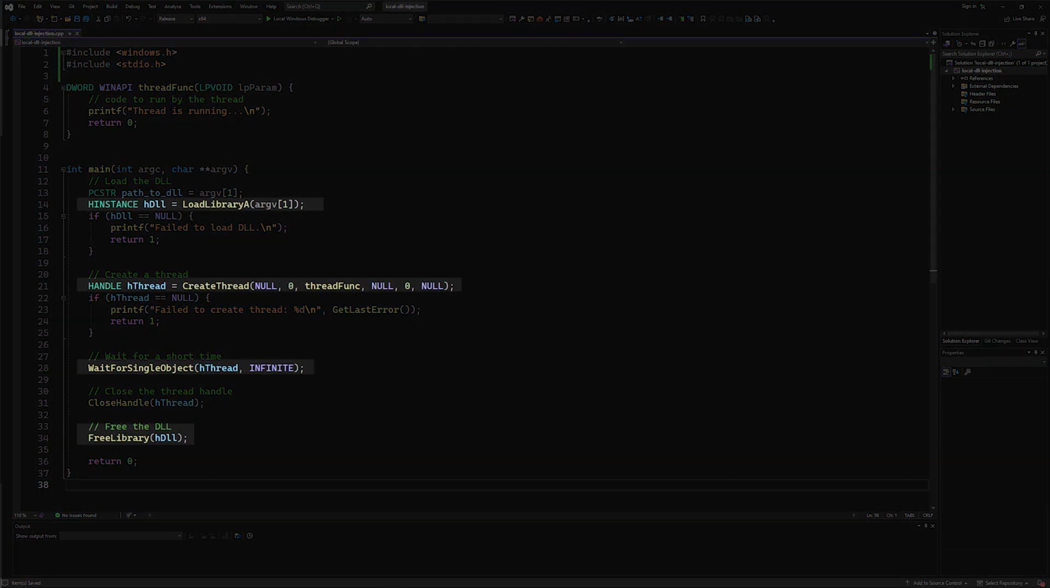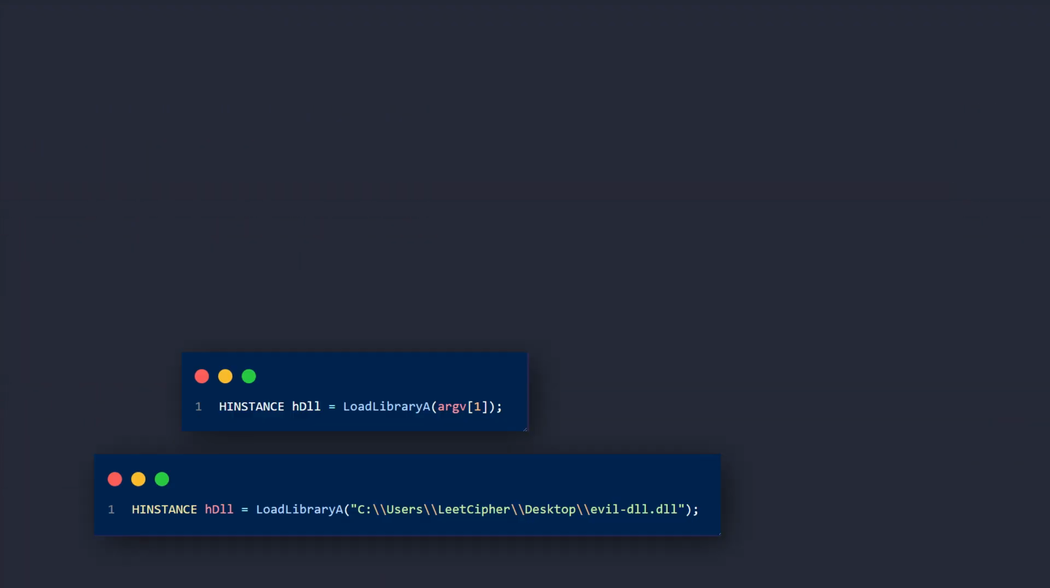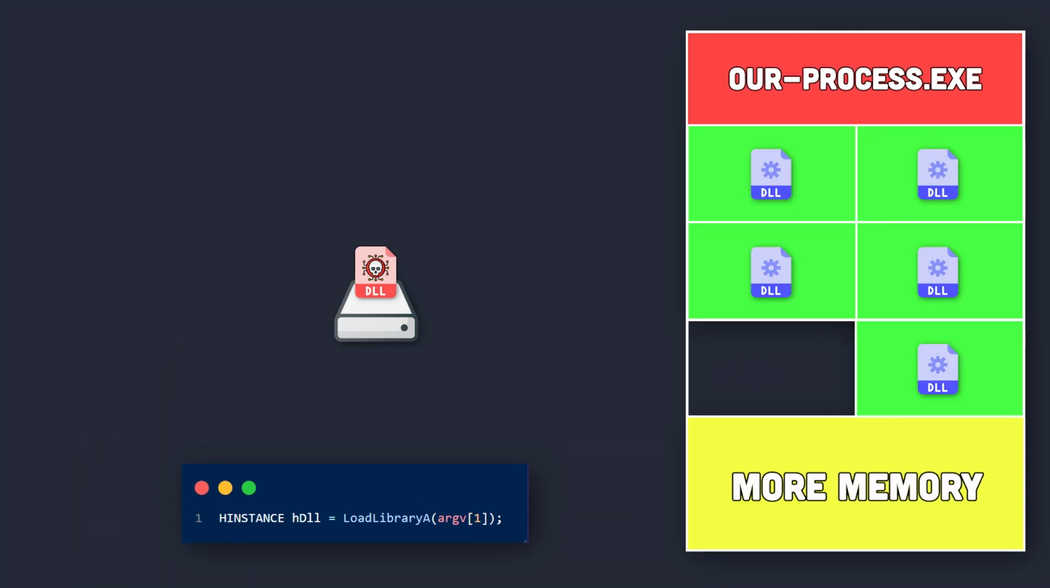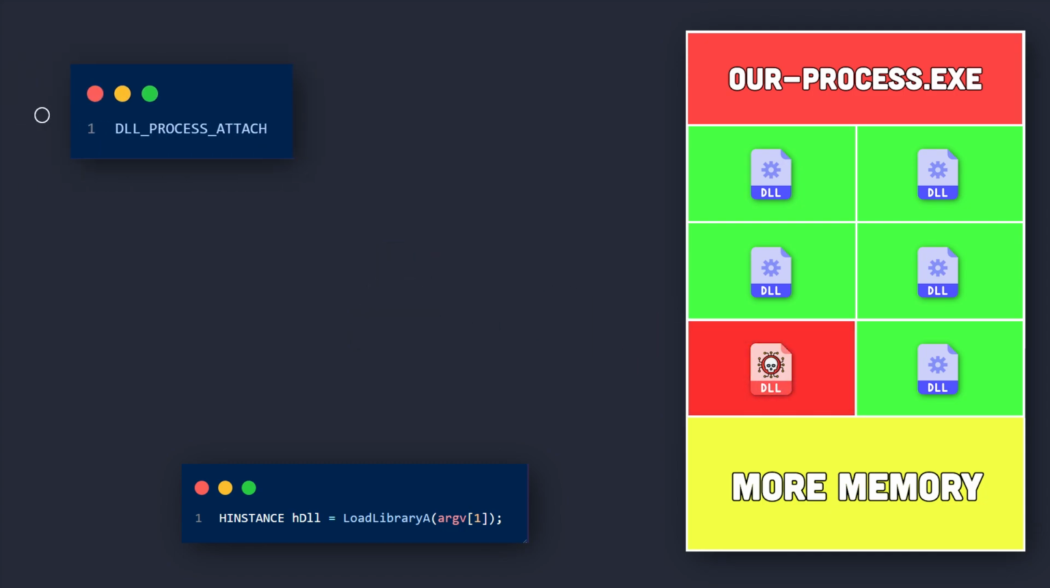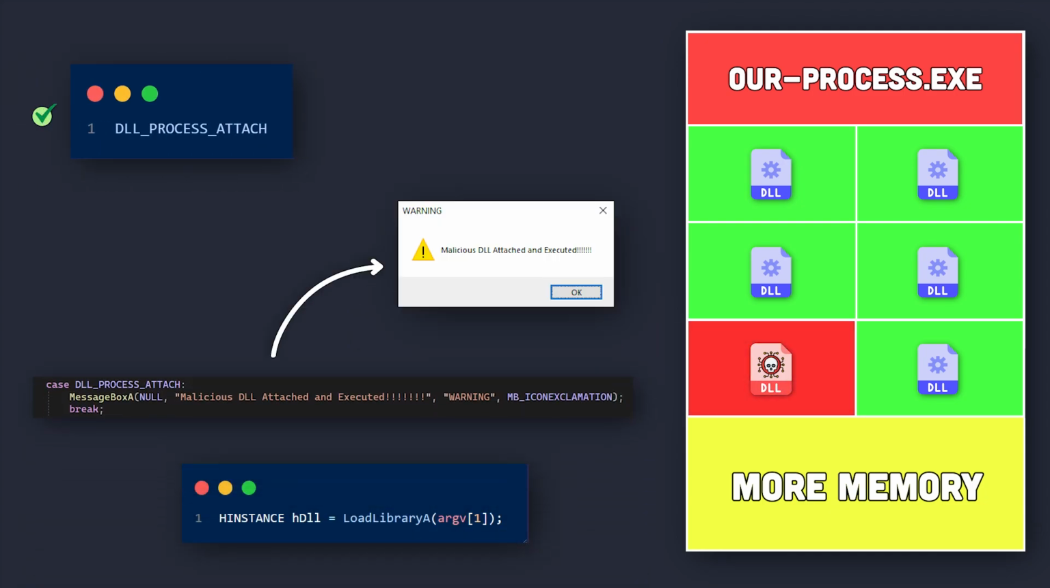Here we have 4 Windows APIs that make this local injection happen. First, we use the load library API to load our malicious DLL into the memory space of our process from disk. If the call succeeds, it will trigger the DLL process attach callback, which executes our malicious code or the message box API in this case.